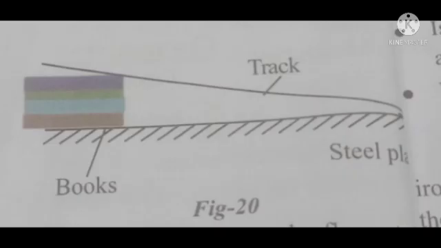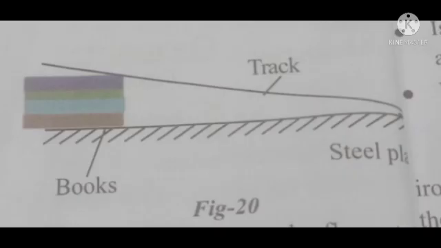Now place one end of the tube on the books and the other end on the floor. Keep a steel plate on the floor at the bottom of the track. So consider the reading at the bottom of the track as 0.